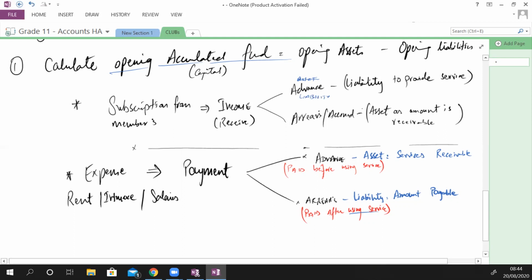Subscription that is to be received in arrears would be an asset. The expenses that have been paid in advance would be an asset, but the expenses yet to be paid would be a liability.